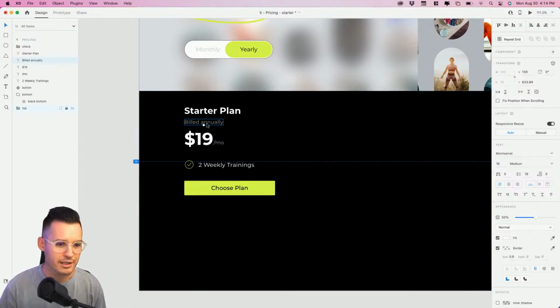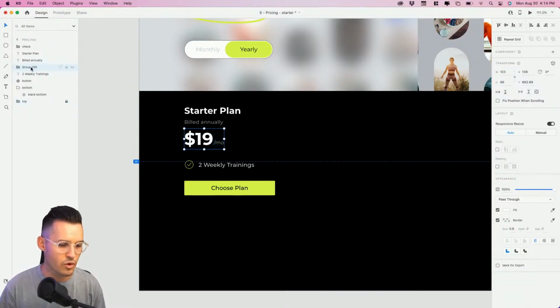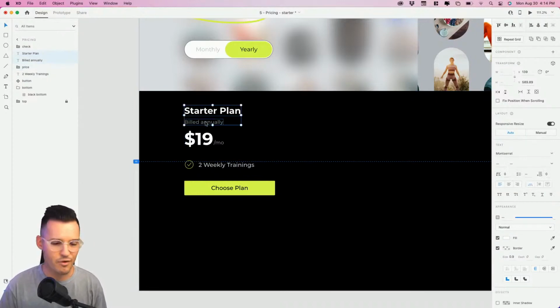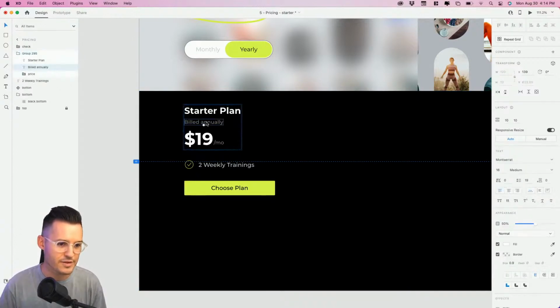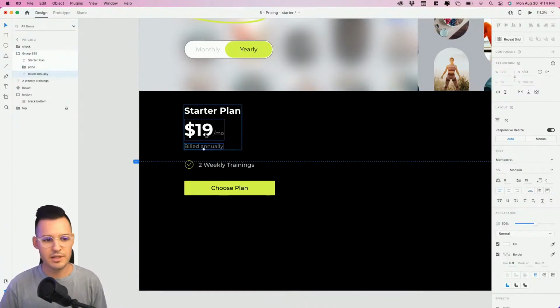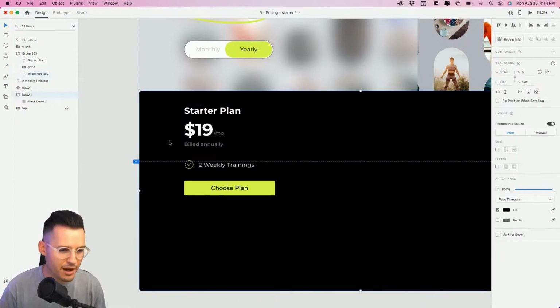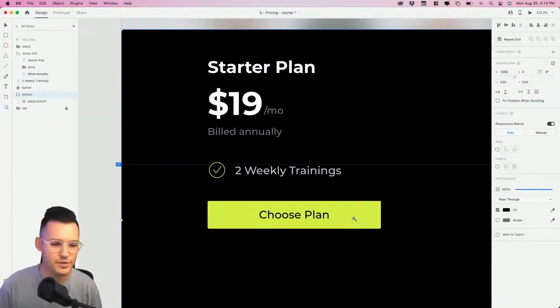So starter plan, let's see, it's build $19 a month. Okay, that sounds great. Let's group that together. We'll call that price. I'll tell you what, so far, I like all three of these things. I'm gonna group them together and put them in a stack because I am just a fan of stacks. I'm gonna maybe mess with it, play with that a little bit. Let's go 4 pixels away from there. All right, I like this a little bit. All right, we're having fun so far.